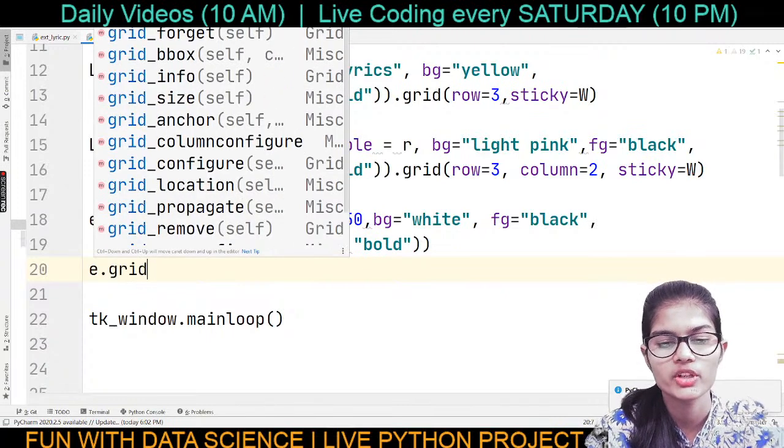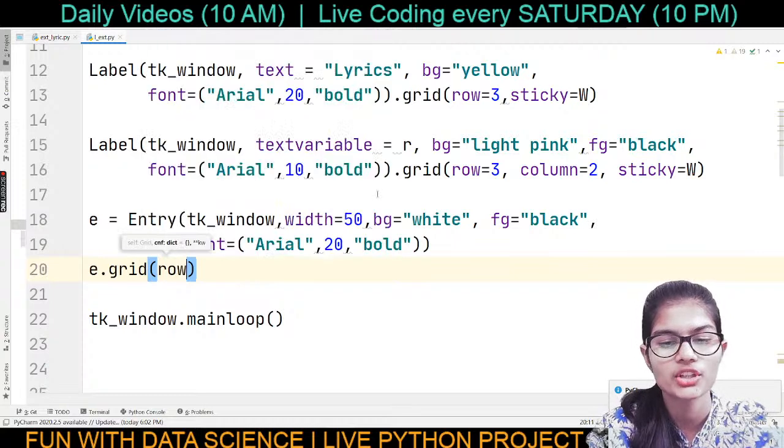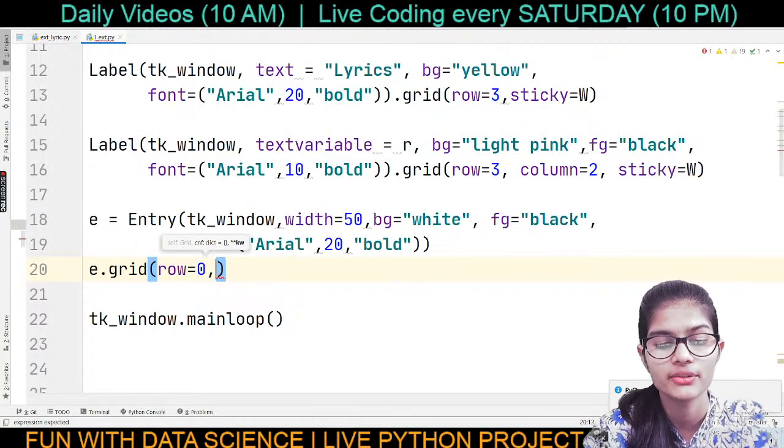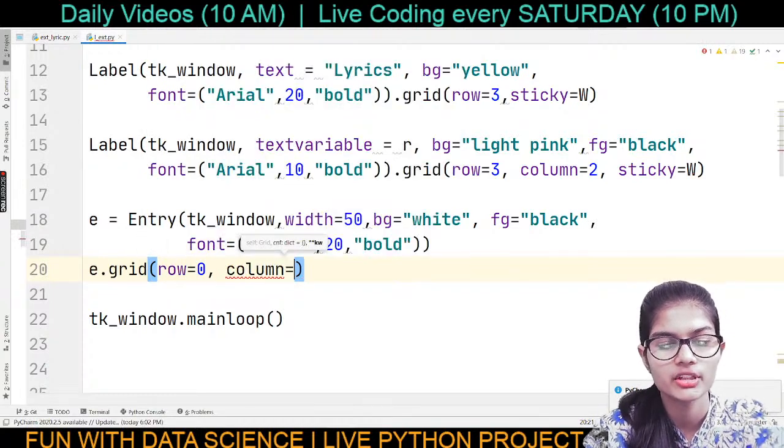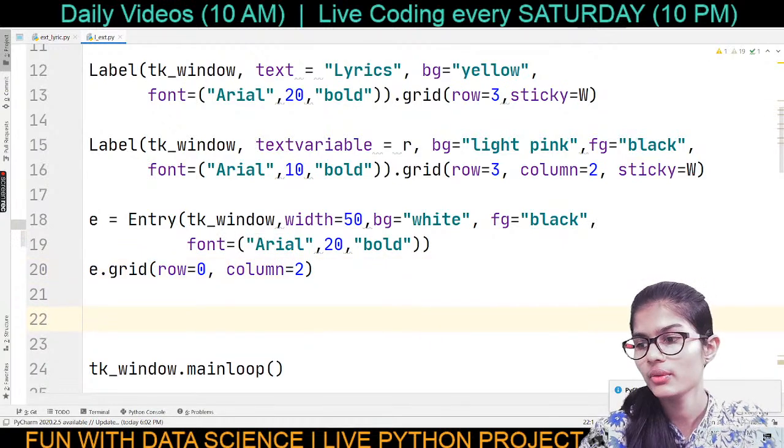I'm going to set up some grid values. So the value for the row is going to be 0. And the value for the column is going to be 2. So row is 0, column is 2.